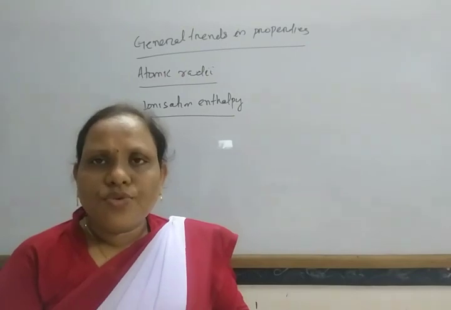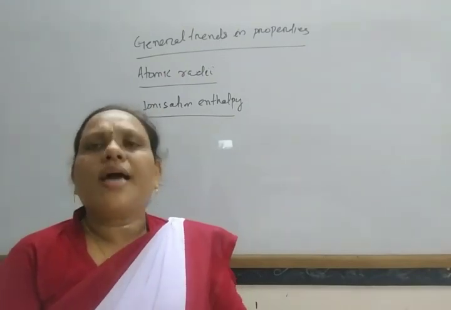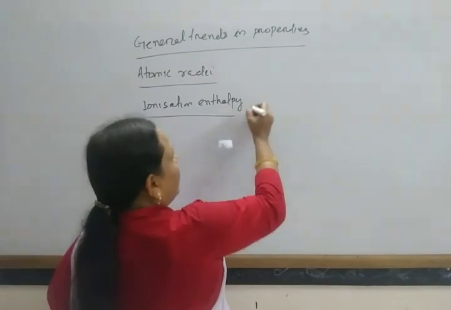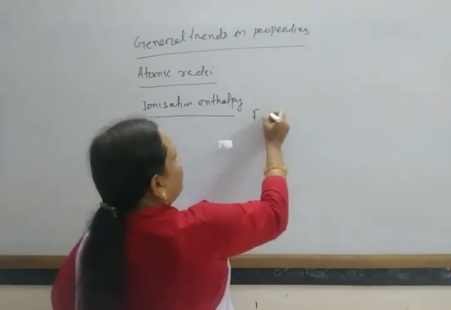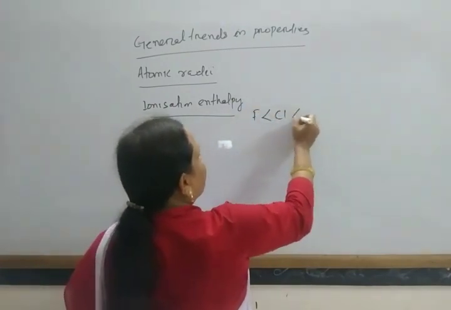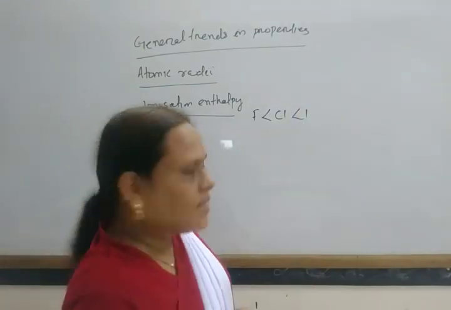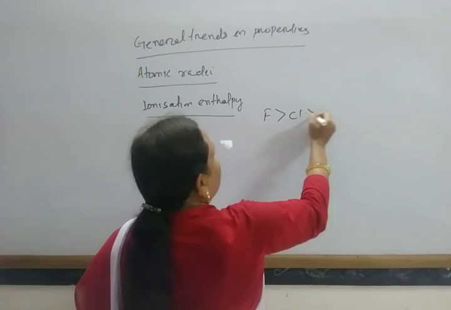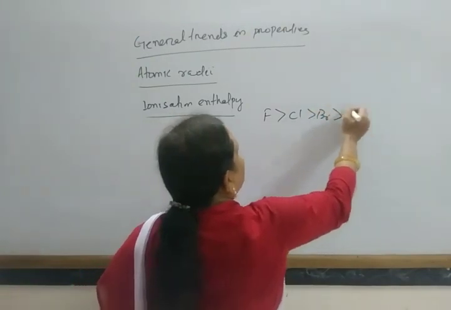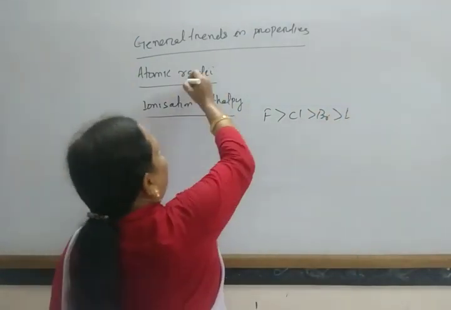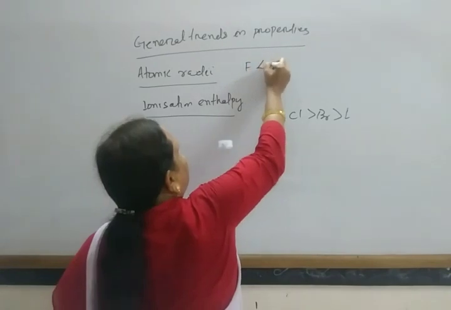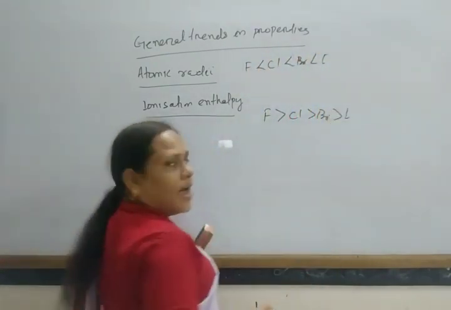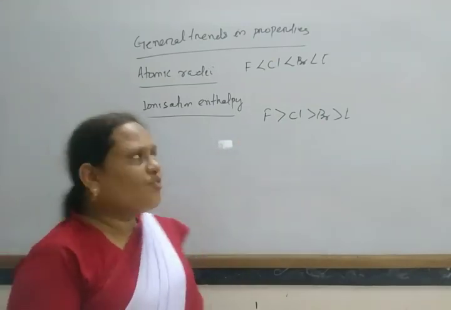However, as we move down the group, the ionization enthalpy decreases. So ionization enthalpy decreases from fluorine, chlorine, bromine to iodine, and atomic radii increases from fluorine, chlorine, bromine to iodine. In this way they vary.